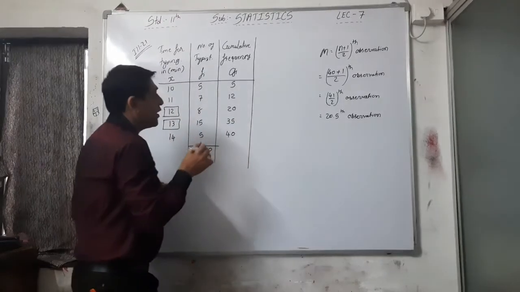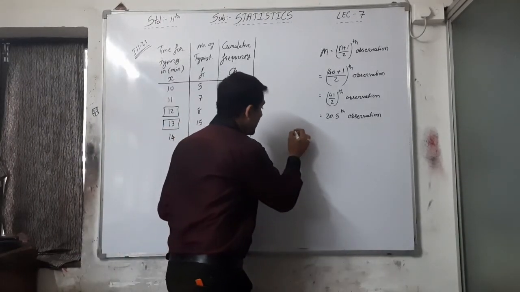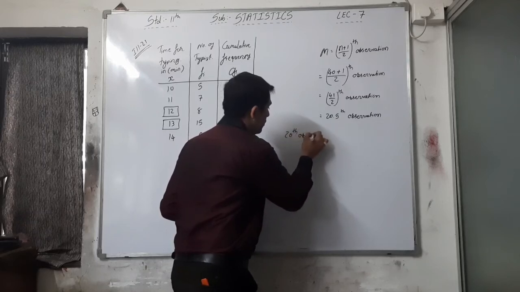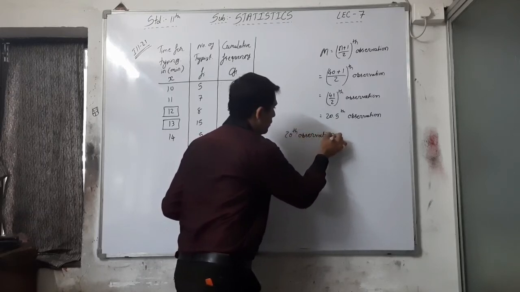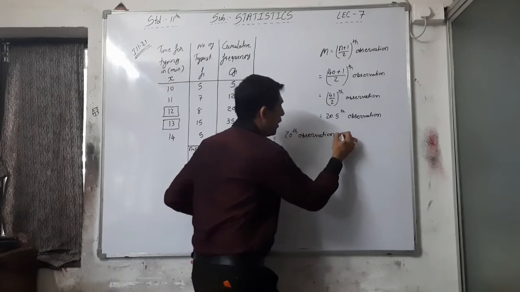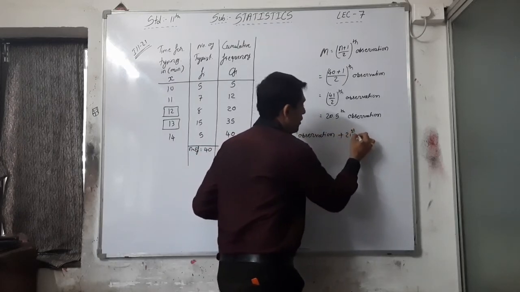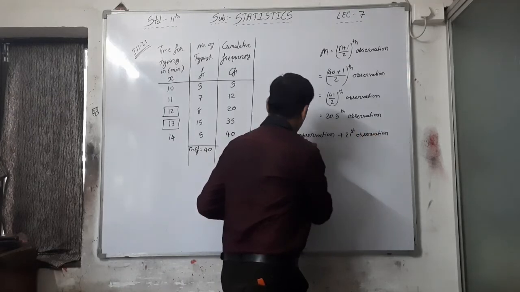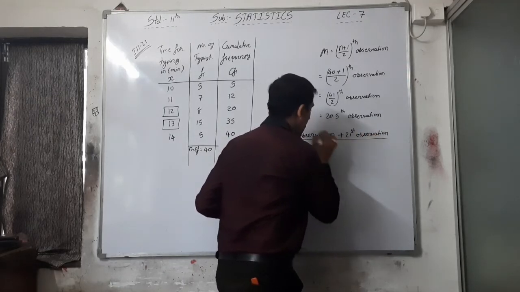So here we can write: the 20th observation plus the 21st observation, divided by 2.